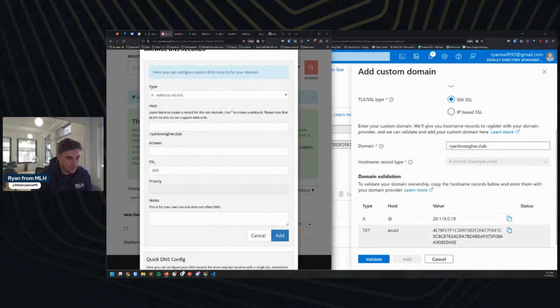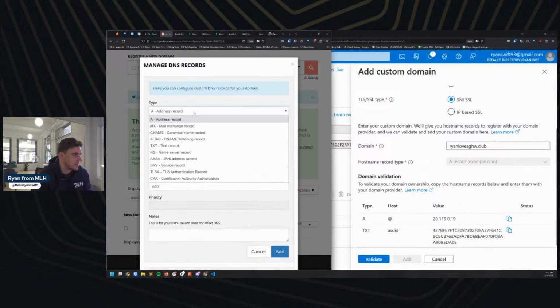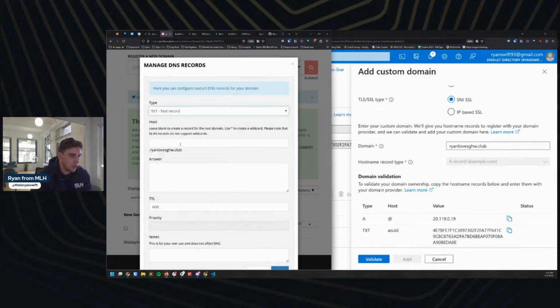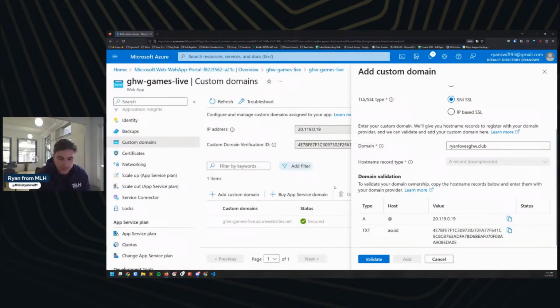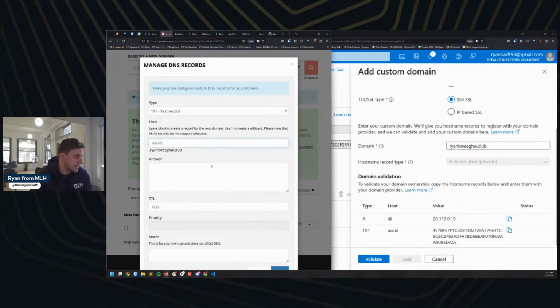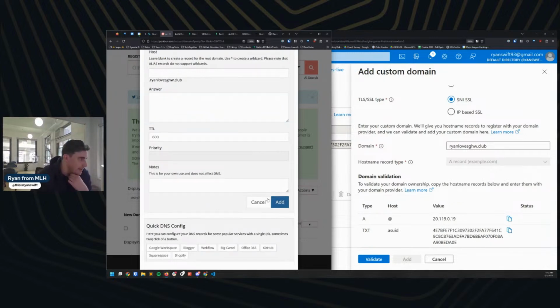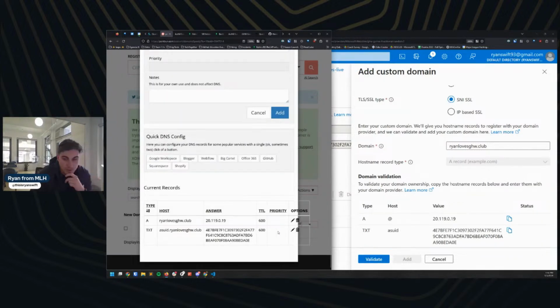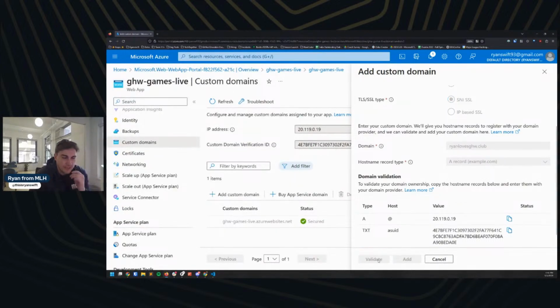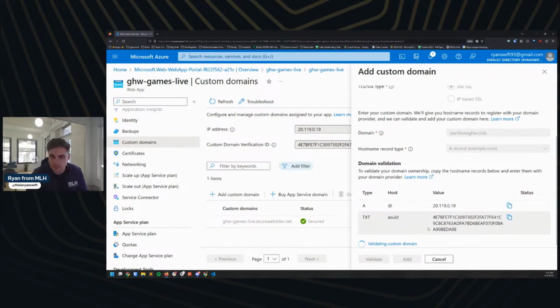Great. And then I also need to add in this TXT record as well. Cool. This is going to be asuid, and then I'm going to have this big value here. Oh, I'm an idiot. There we go. And the answer is going to be this, and we're going to just hit add. Great. And so those are both now stored on Porkbun and GoDaddy Registry. So if I hit validate, hopefully that validates. We'll see. Leave it to load.